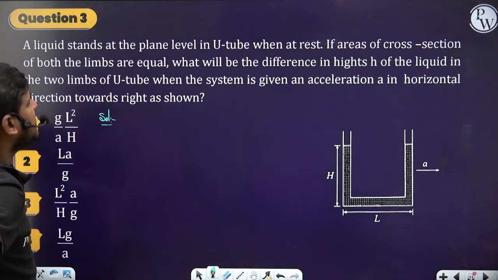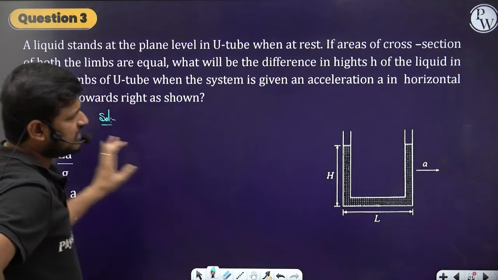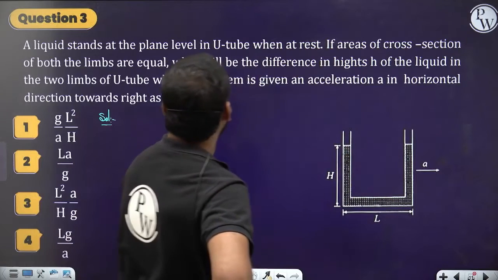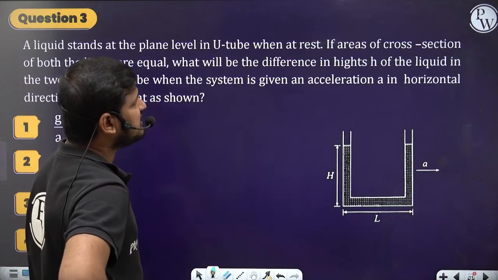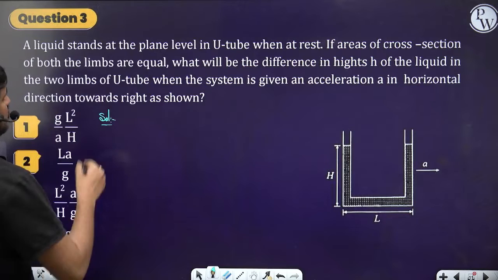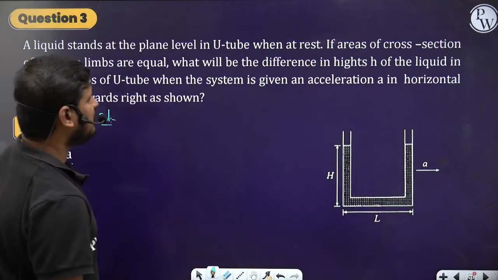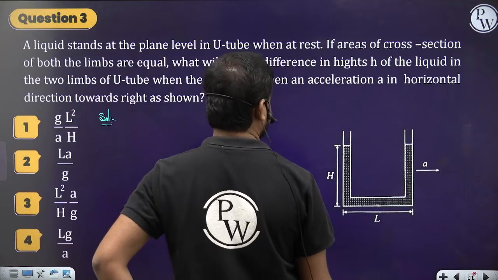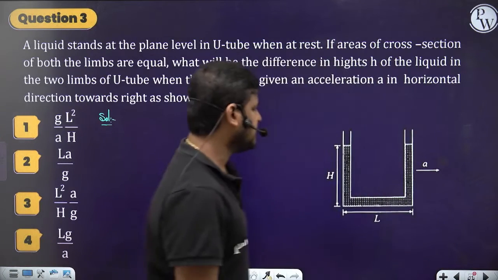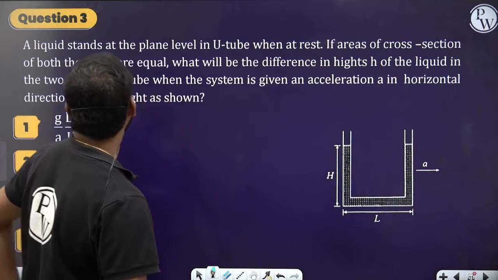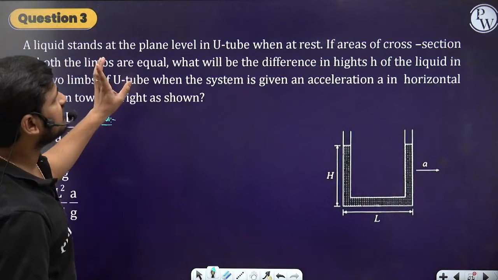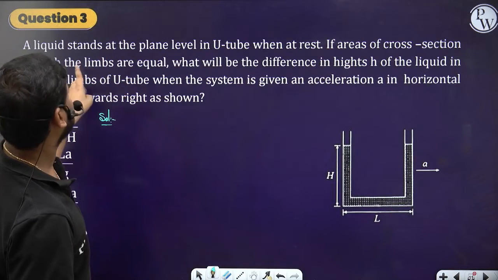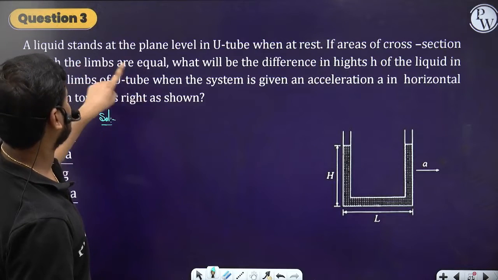If the areas of cross section of both limbs are equal, what will be the difference in heights of liquid in the two limbs of the U-tube when the system is given an acceleration A towards the right? There is only one liquid in both the limbs. Okay, so one liquid.